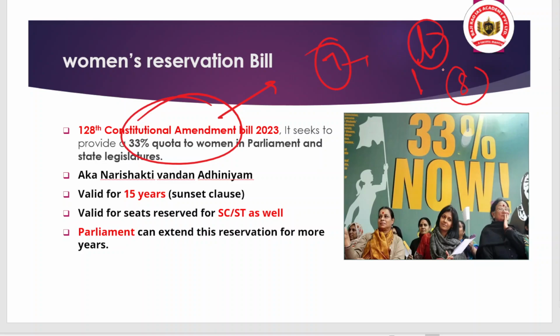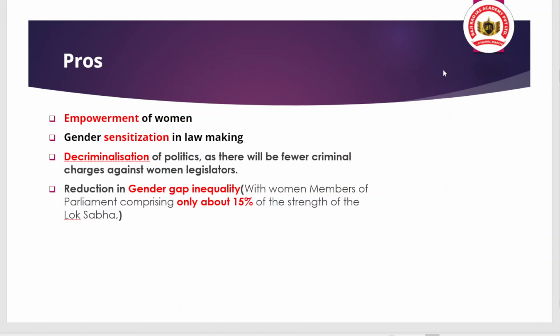So we have talked about the basics, and now we discuss certain positive benefits. It will ensure empowerment of women along with gender sensitization in lawmaking, because women's participation in lawmaking may increase. Currently in the Lok Sabha we have about 15%, and after the passage of the bill definitely the share of women will increase to 33%.